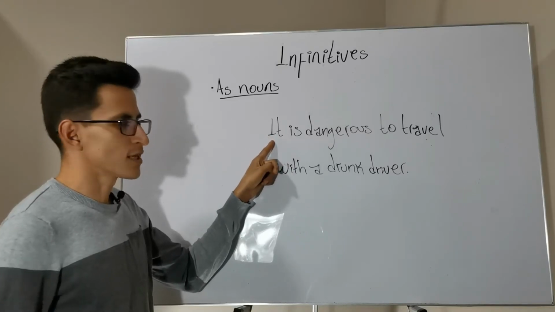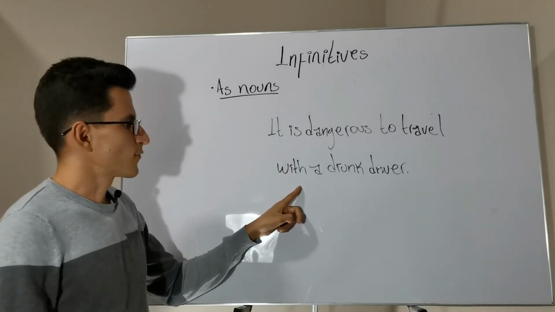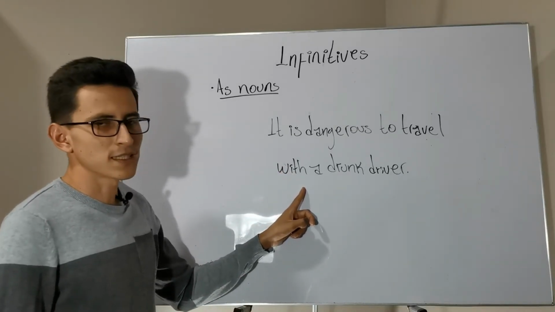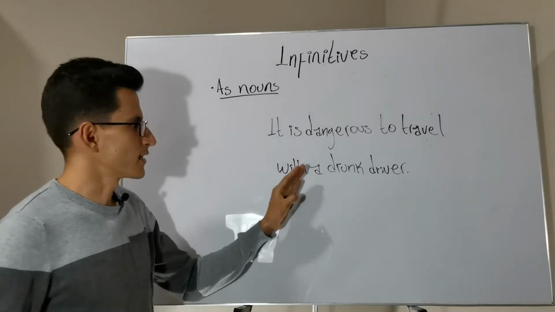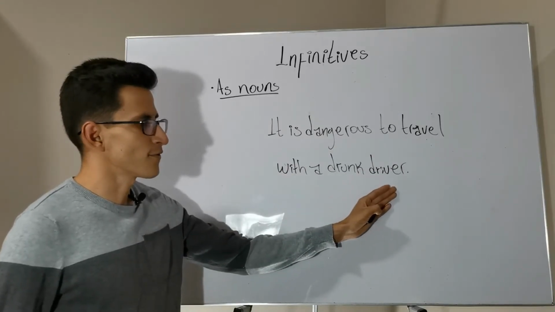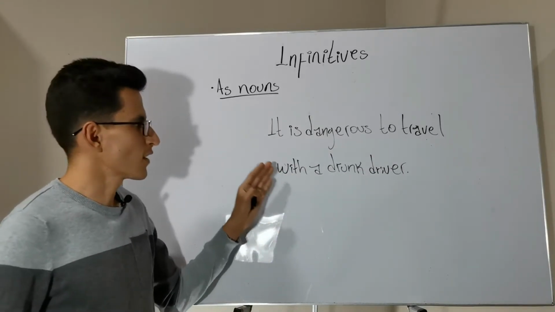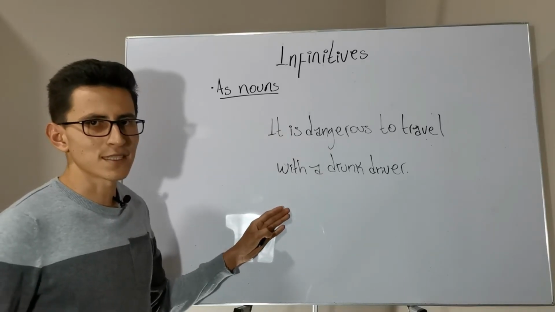This pronoun is not the subject of this sentence. If we transform this in the same way that we had it before, we will find that the infinitive phrase to travel with a drunk driver is still the subject of the sentence. This is what we call structure of existence.